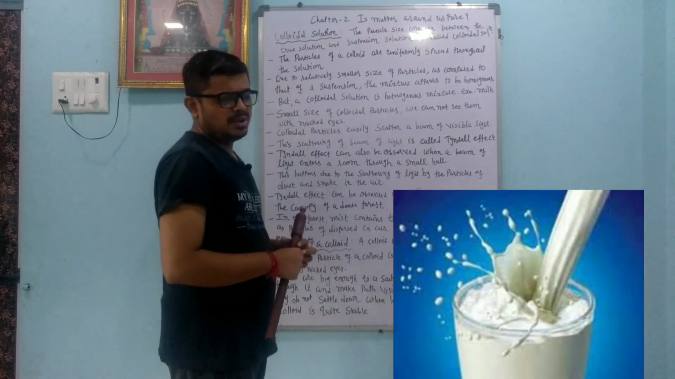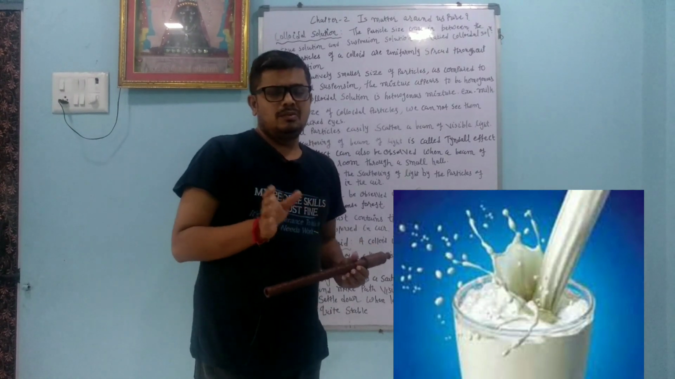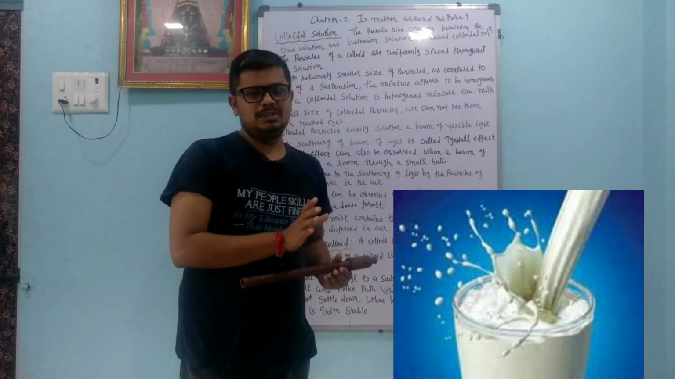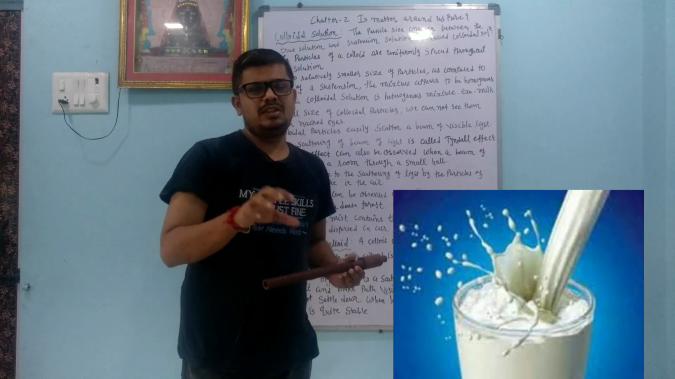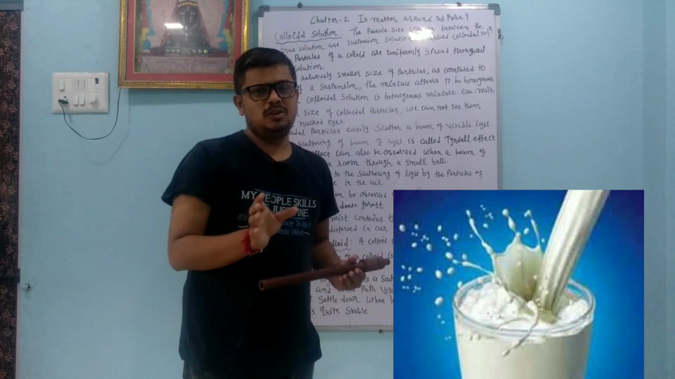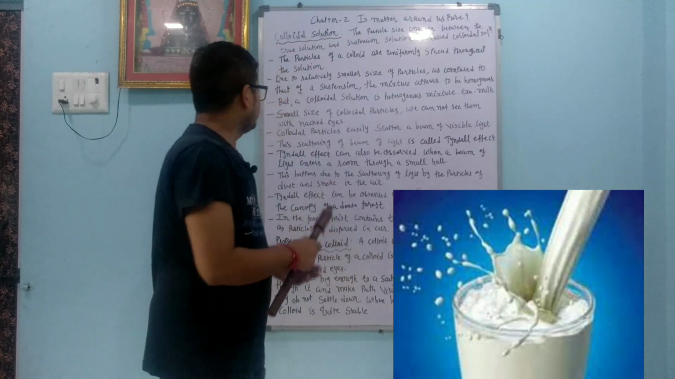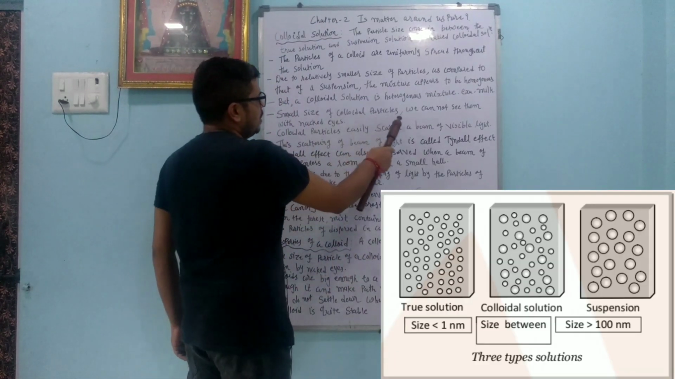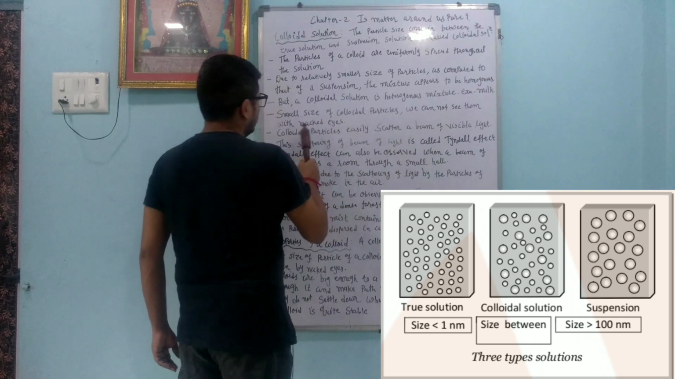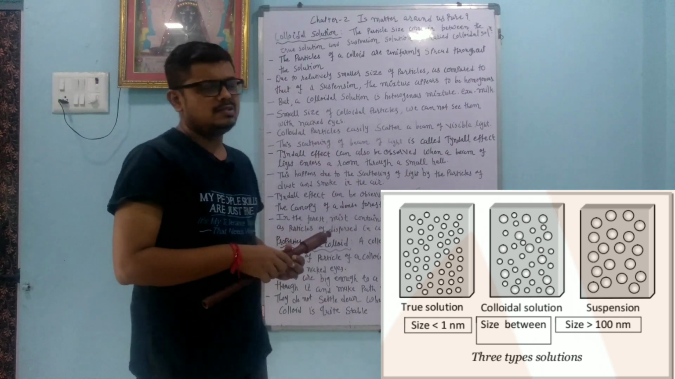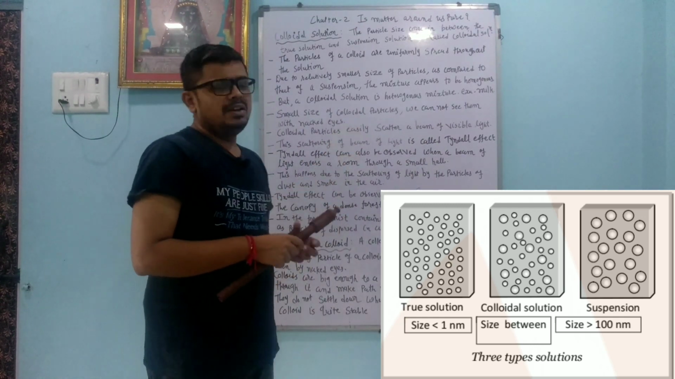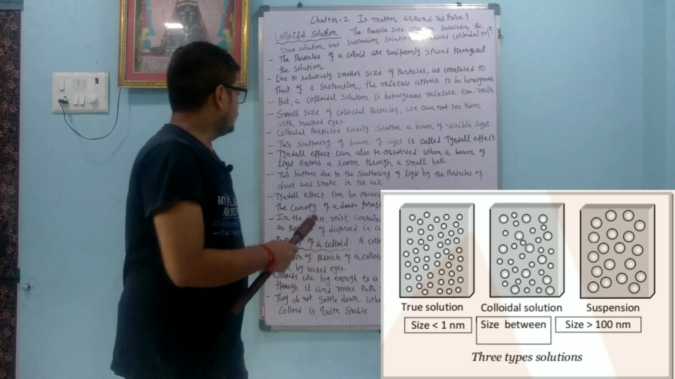An example is milk. It is a heterogeneous mixture, and we cannot separate the small particles. In a suspended solution we can separate the solute and solvent or different particles, but in the colloidal solution we cannot separate them. Because of the small size of the colloidal particles, we cannot see them with the naked eye. Colloidal particles are very small.